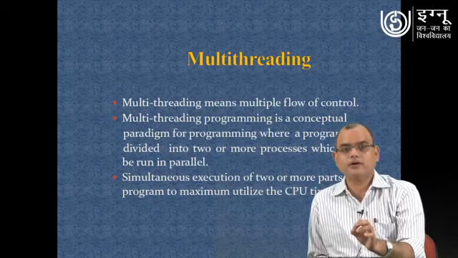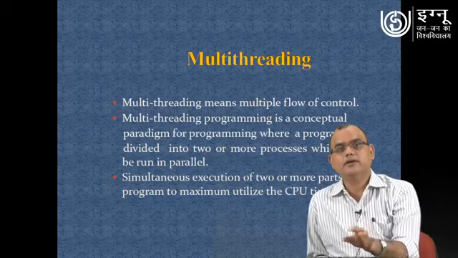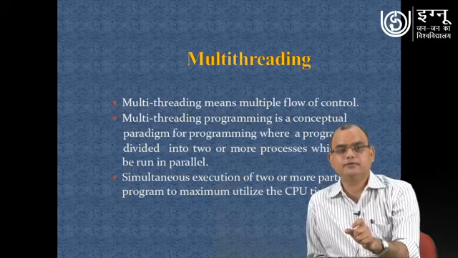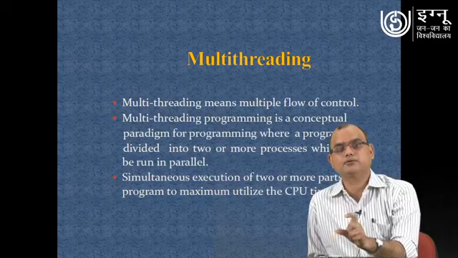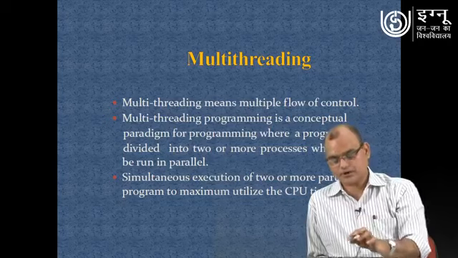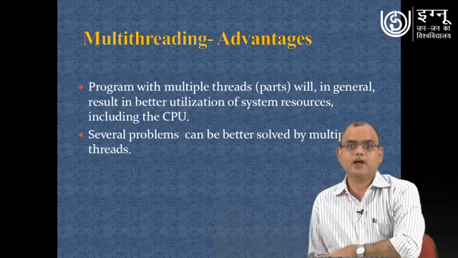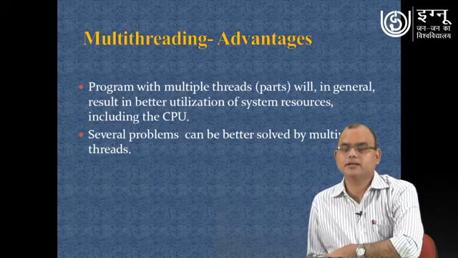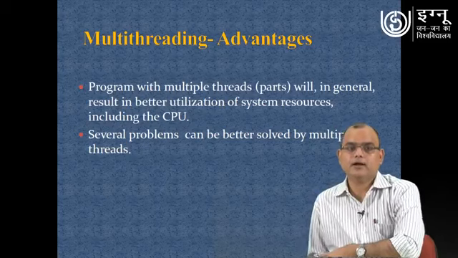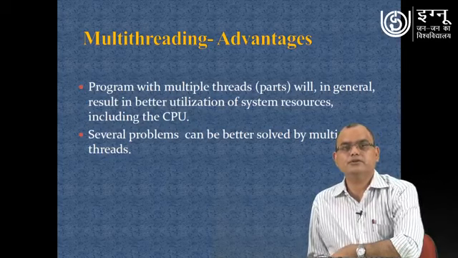Simultaneous execution of two or more parts of a program is to gain the maximum utilization of the CPU. So if we are talking about execution of two or more parts of the program, those different parts are referred to as independent processes, and those independent processes we say are threads. Programming with multi-threads will in general result in better utilization of the CPU, and several problems can be solved in a much better way by using multi-threading.